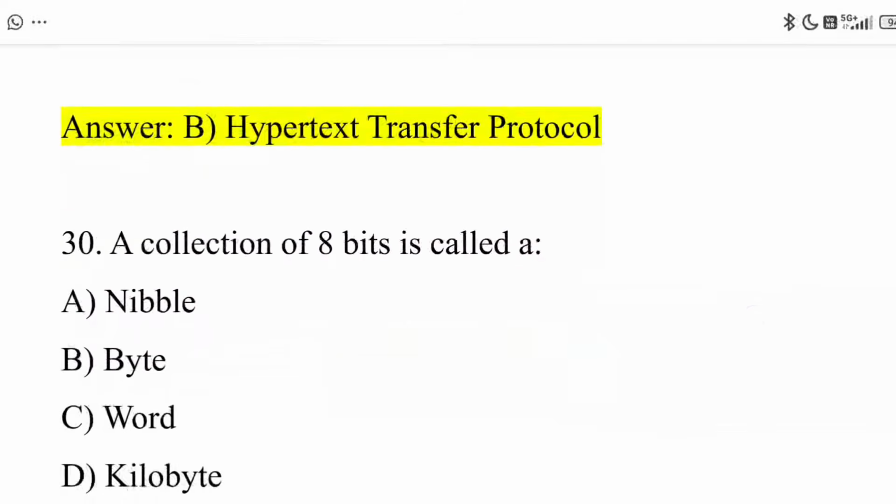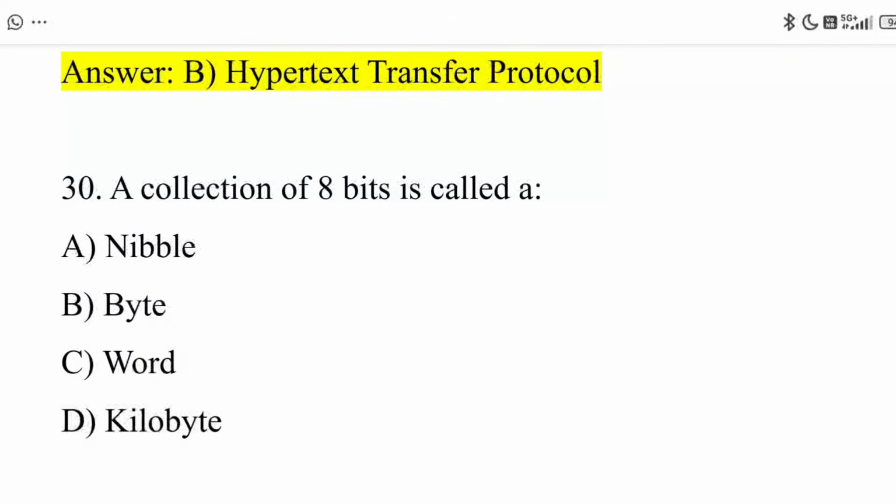Next, 30th question. A collection of 8 bits is called: option A, nibble. Option B, byte. Option C, word. Option D, kilobyte. Comment below the right answer.